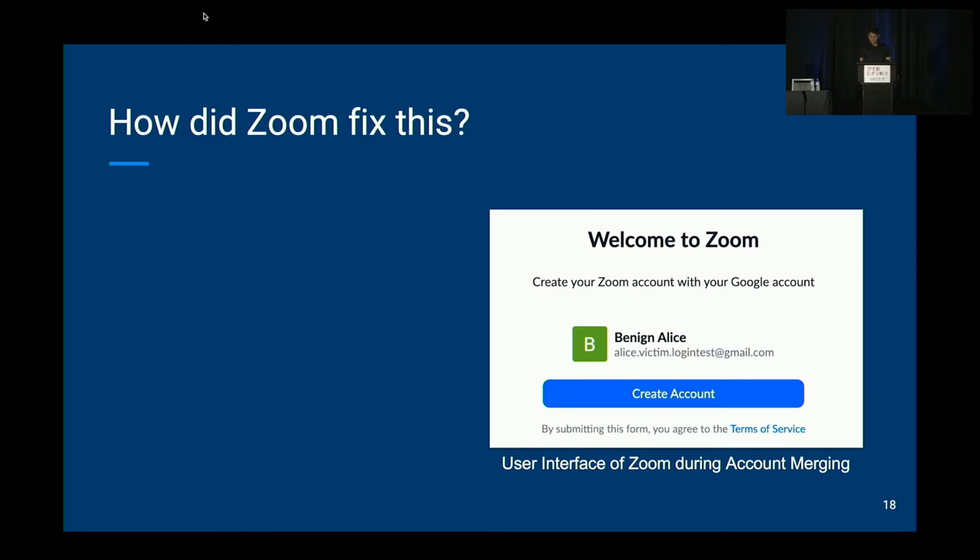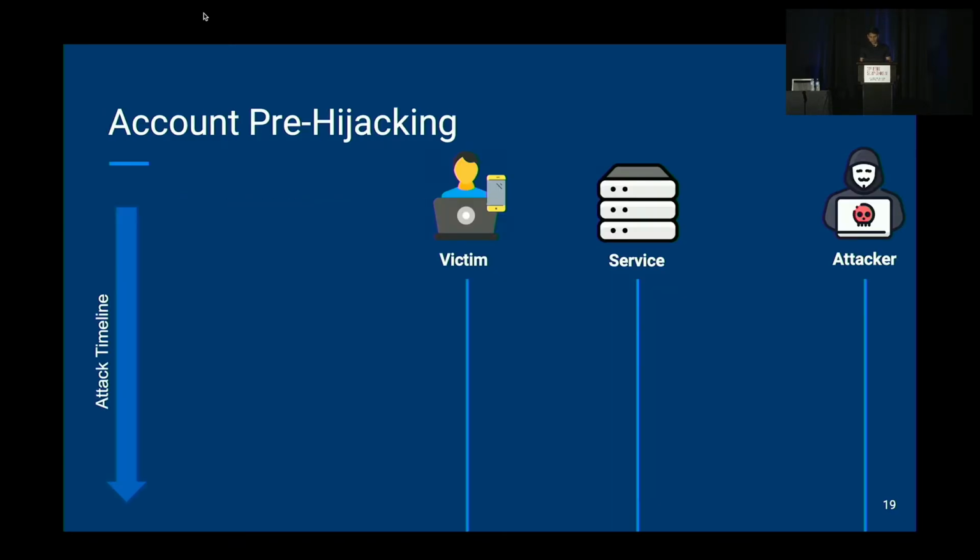How did Zoom fix this? When we reported this issue to Zoom, now they implement strict identifier verification. So whenever you say that you own an email address, you need to provide proof that you own the email address before Zoom actually associates an account with that email address.